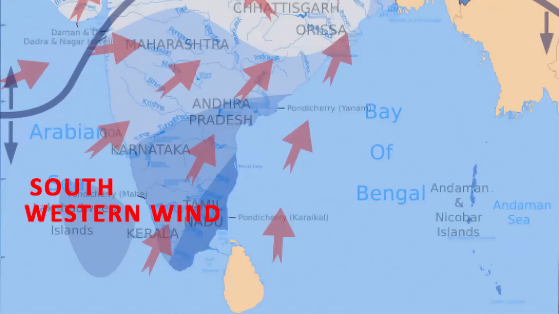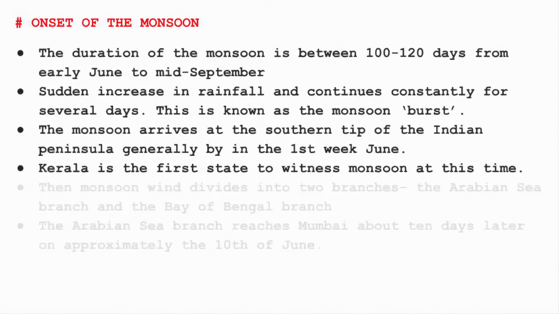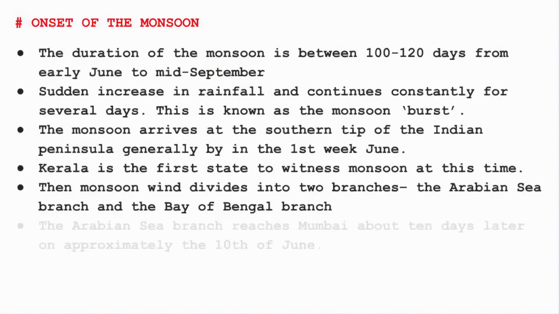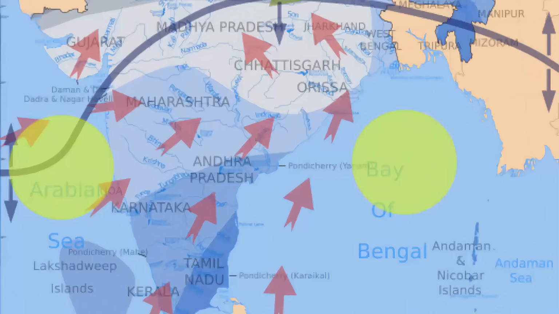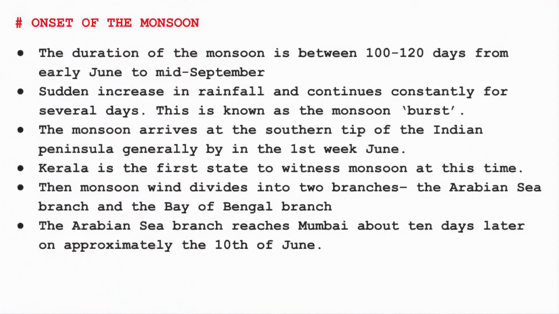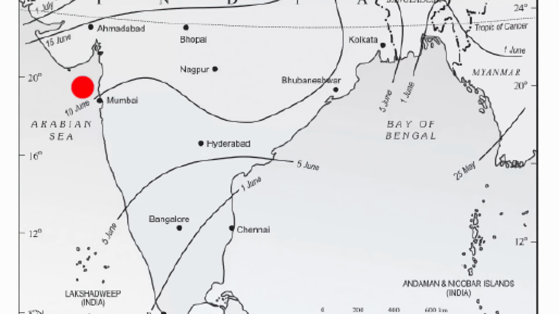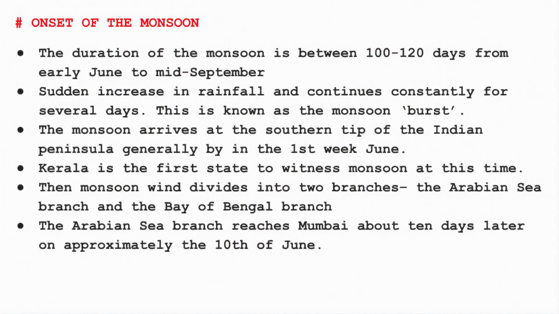Now when I say southwestern side, Kerala is the only state that lies at the tip of the peninsula, which is also in the southwestern region. Therefore, Kerala is the first state to witness monsoon at this time. And then the monsoon wind divides into two branches, the Arabian Sea branch and the Bay of Bengal branch. Now exactly after the 10th day, the Arabian Sea branch reaches Mumbai. So 10th of June is the time when Mumbai witnesses rain.